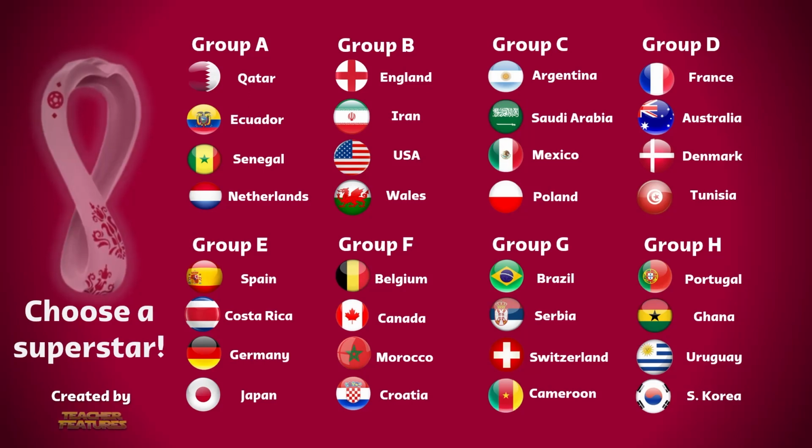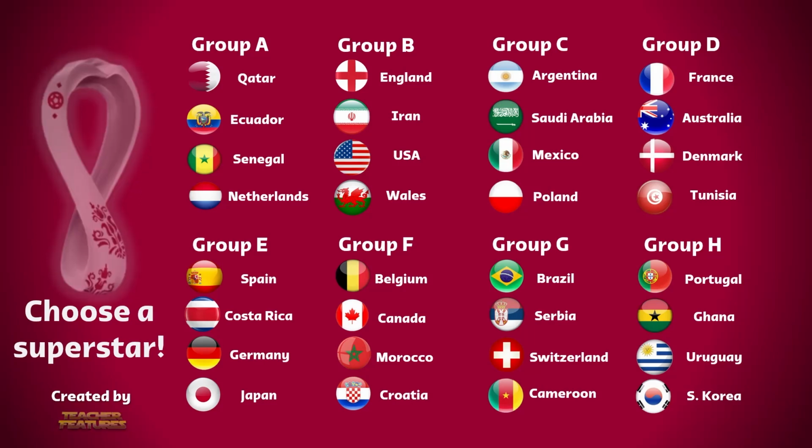Okay, as you can see, this is the main menu for the game, and we have all 8 groups and all of the teams. There's a few different ways you could play this game. You could have your students start in Group A and work their way through each team one by one, or you could have students select teams randomly, or you might even wish to assign your students a particular group, such as Group A or Group C.